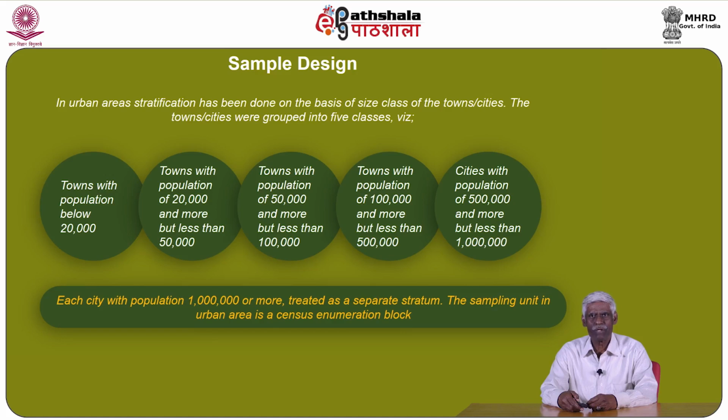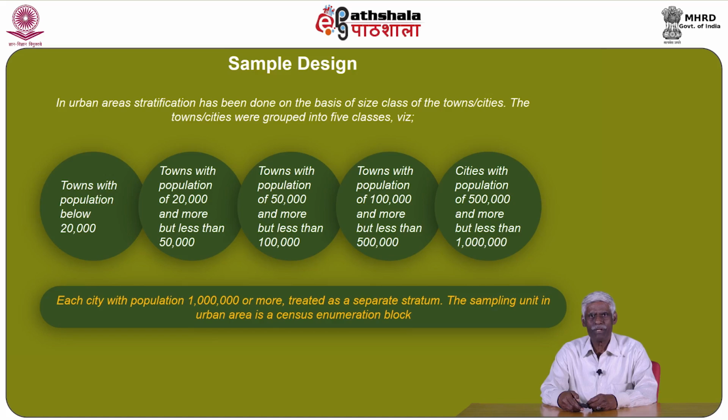The towns or cities were grouped into 5 classes, namely A. Towns with a population below 20,000, B. Towns with a population of 20,000 and more but less than 50,000, C. Towns with a population of 50,000 and more but less than 1 lakh, D. Towns with a population of 1 lakh and more but less than 5 lakhs, and E. Cities with a population of 5 lakh and more but less than 10 lakhs, and F. Each city with a population of 10 lakhs or more treated as a separate stratum.